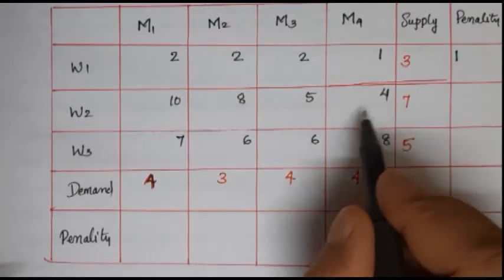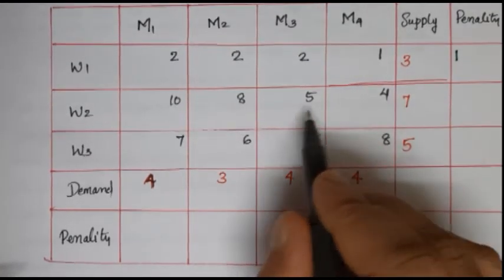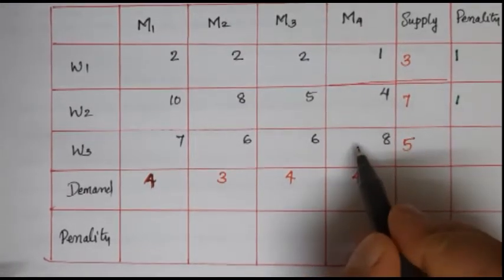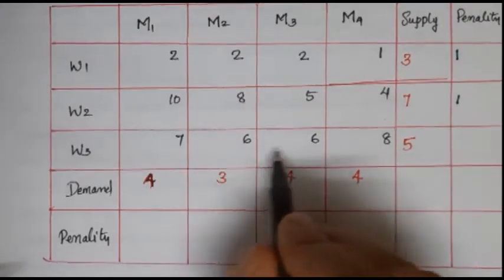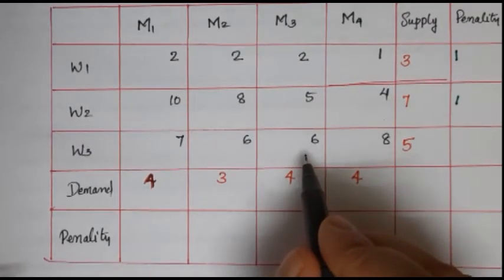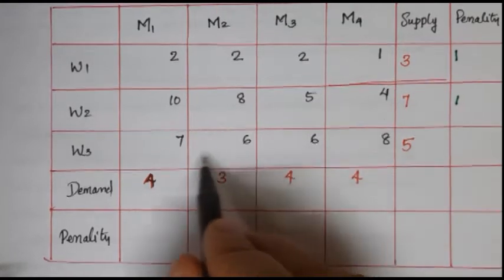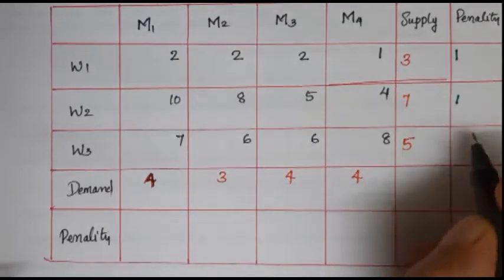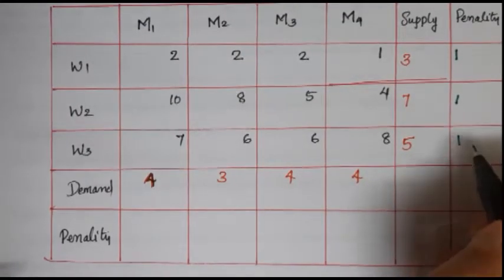And the next smallest value is 5. The difference between these two is 1. And consider the third row. Which value is the smallest value here? 6, and the next smallest value is 7, and the difference between 6 and 7 is 1.